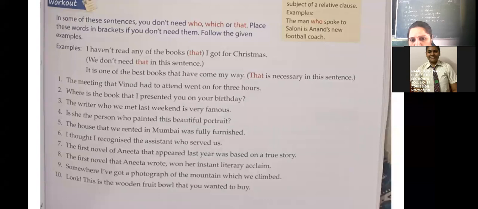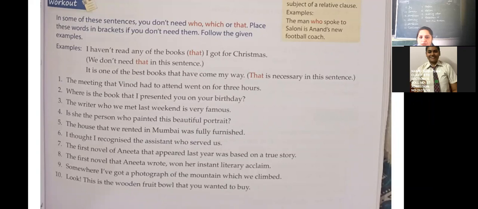It is one of the best books that have come my way. Here that is necessary. Okay. It is one of the best books have come my way. So you think that that is necessary. It is incomplete without that. So here that is necessary.